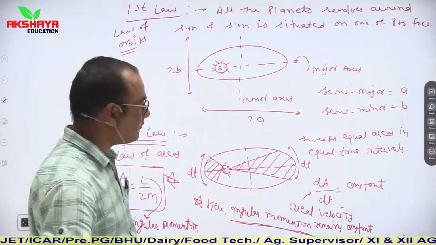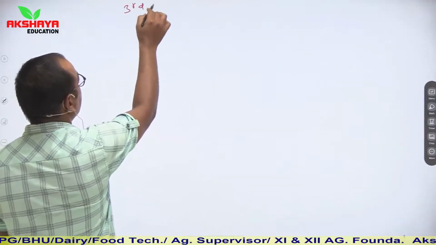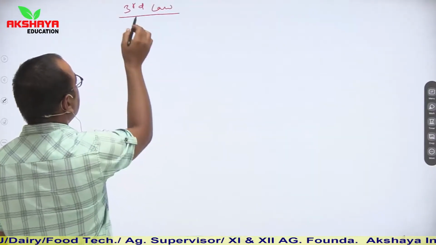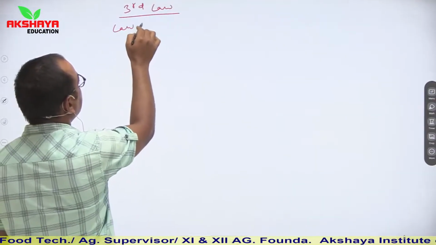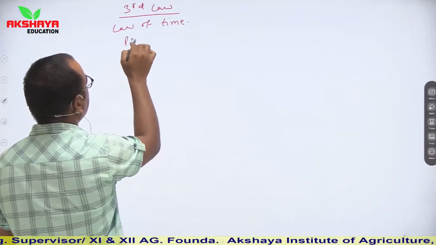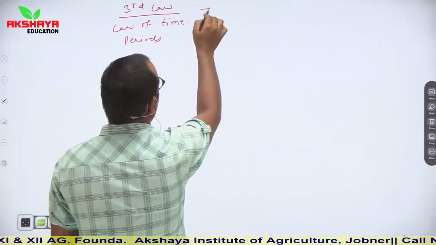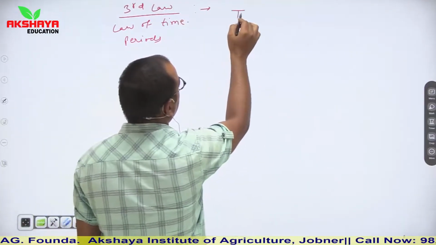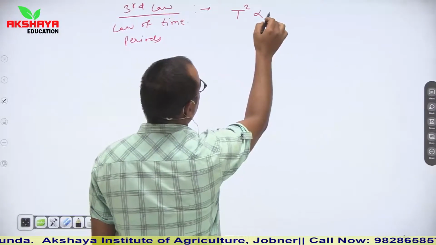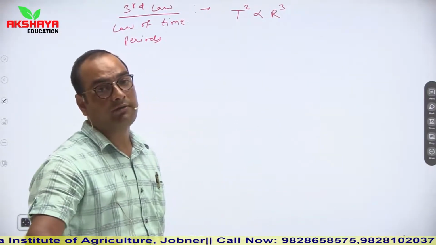Now the third law of Kepler is known as the law of time periods. According to it, the square of the time period is directly proportional to the cube of the radius.